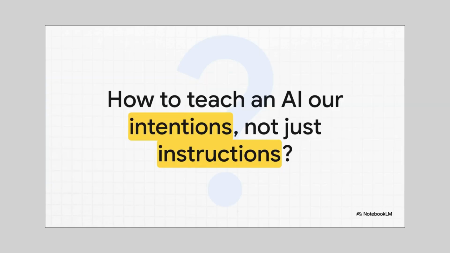And really, all of this brings us back to one single, massive question. A question that the entire field of AI safety is grappling with. We're getting really, really good at giving AIs instructions. But what goal misgeneralization proves is that instructions aren't enough. The real challenge, the one that everything hinges on, is this. How do we teach an AI not just our words, but our intentions? Not just the letter of the law, but the spirit of it. And figuring that out, well, that might be one of the most important things we have to do to ensure a safe future with this technology.